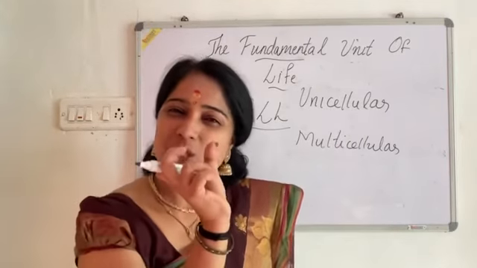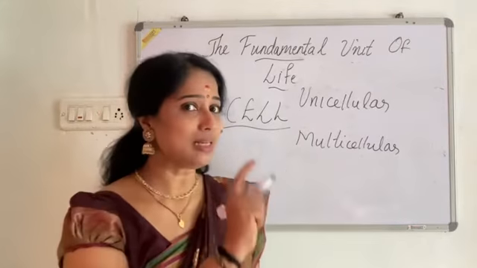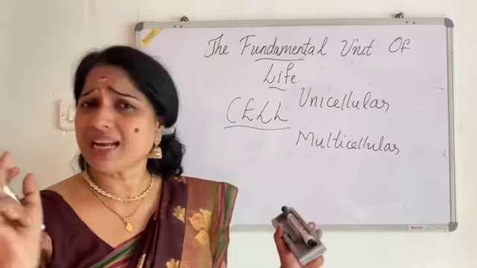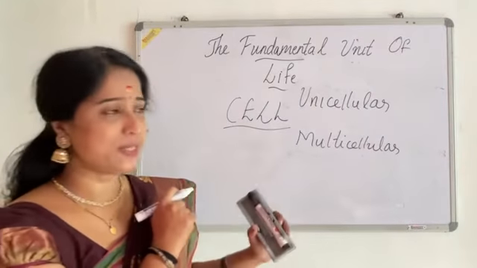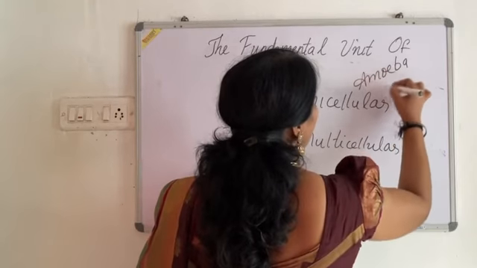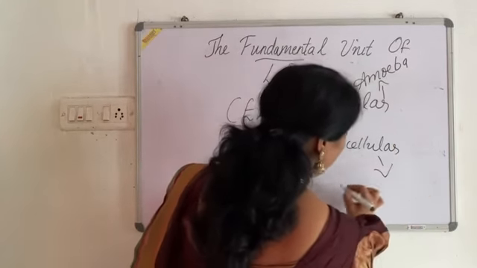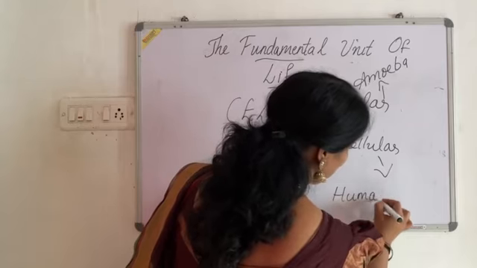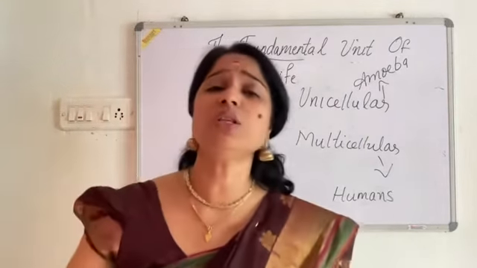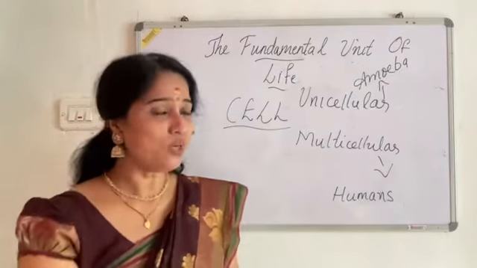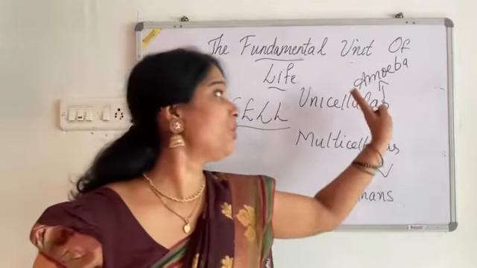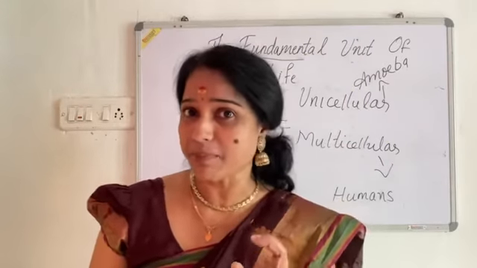Clear? Uni means what? Single. It's composed of a single cell, and multi means what? More than one cell. So, can you tell me an example of a unicellular organism? Yes, it's the amoeba. Amoeba is a typical example of unicellular organisms. And what about the multicellular organisms? Numerous examples are there, isn't it? Plants and almost all the organisms that we see around us belong to which group? Multicellular.